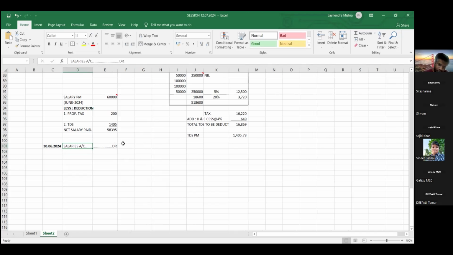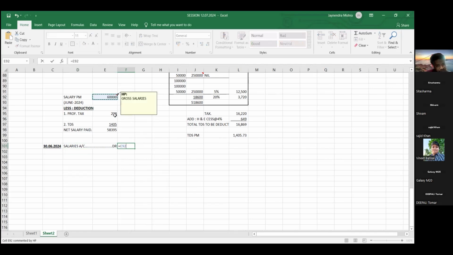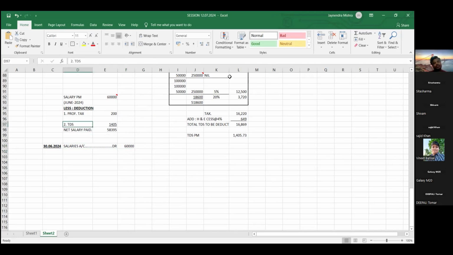How much salary do we have to pay, friends? Gross salary for us is 60,000. But from this 60,000, we have deducted 200 rupees profession tax. This profession tax we have to pay to the government, so it's a liability. Again, TDS also we have deducted. That is also something we have to pay, so that is again a liability, friends.